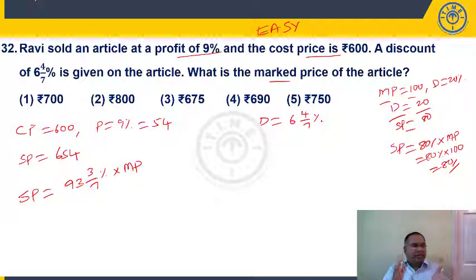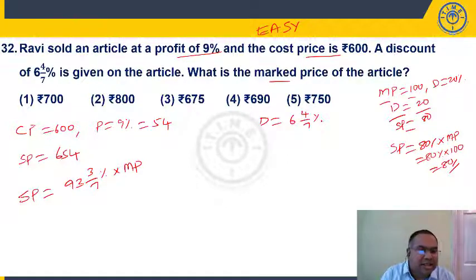So discount of 20% means total should always be 100%. I'm reducing 20%, which means I'm selling at the remaining 80% of the price. If I'm giving a discount of 30%, I'm selling at the remaining 70% of market price. If I'm giving a discount of 40%, I'm selling at 60% of market price. Now if you observe here, he's giving a discount of 4 by 7%. So 100 minus 4 by 7, he's selling at 93 3 by 7% of market price.